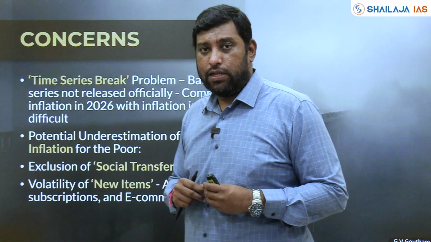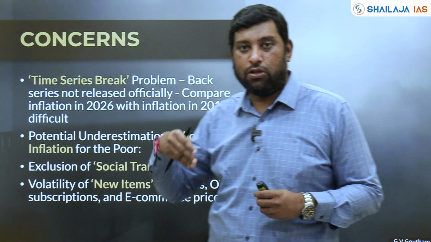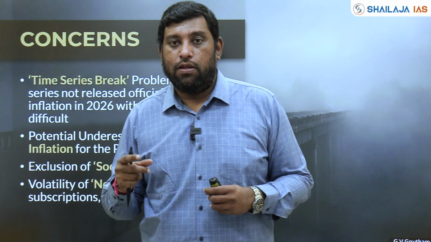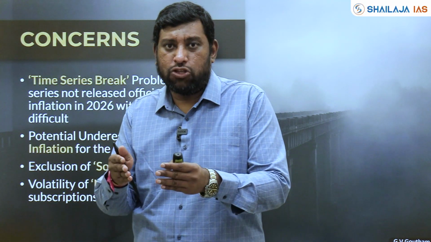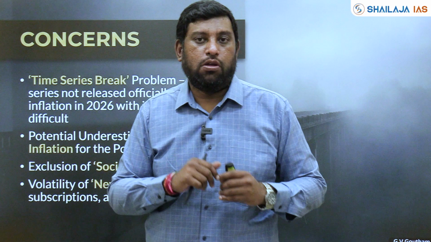The second thing they are saying is that you have excluded the social transfers in kind. Whatever the government is transferring through food grains, you have excluded on an argument that since it is provided free of cost by the government, and since they are not actually spending it from their own pocket, the percentage should be reduced.